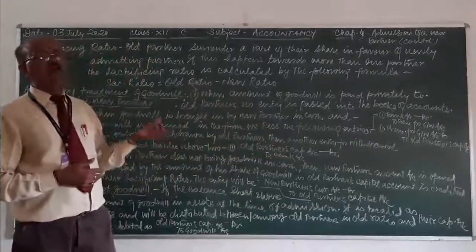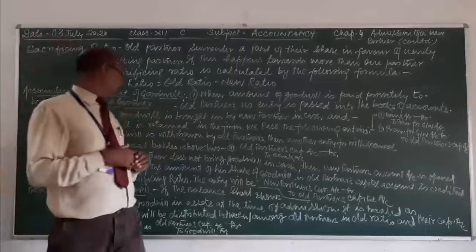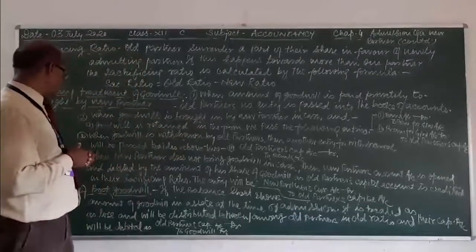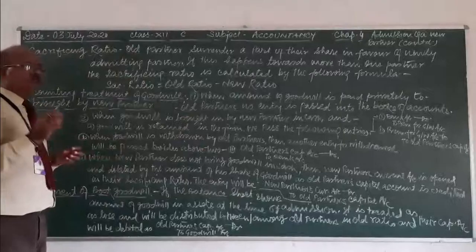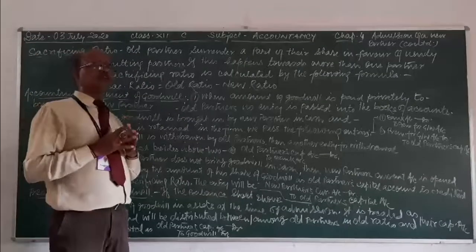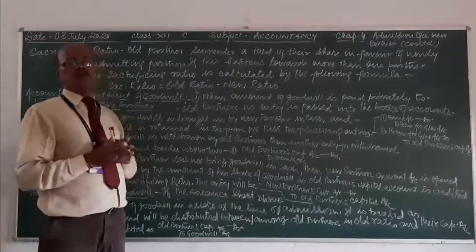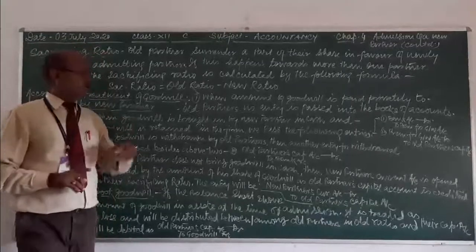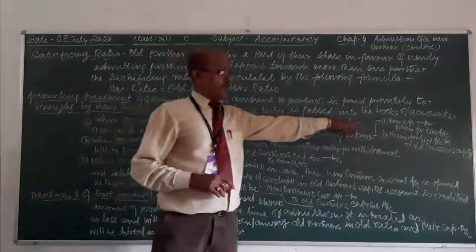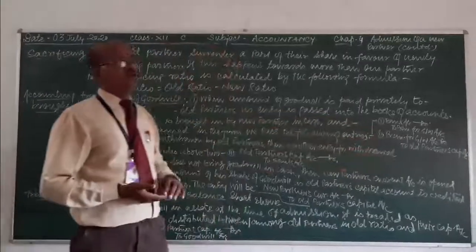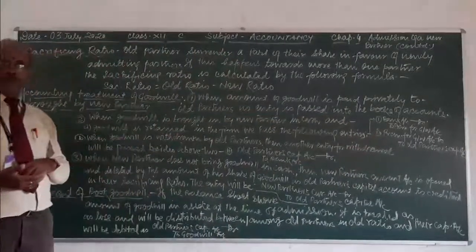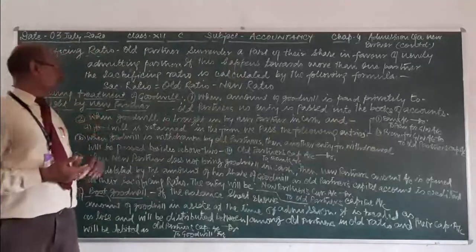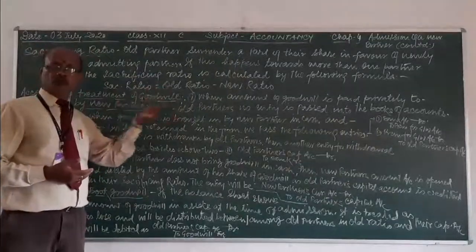That will be the new partner's current account. And after that, only one entry will be passed in this concern for premium for goodwill. Only one entry, not two or three as you had earlier.